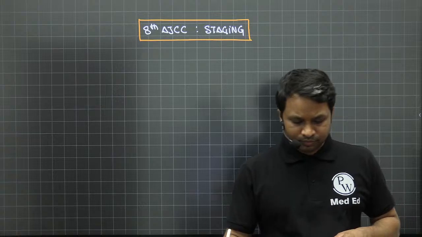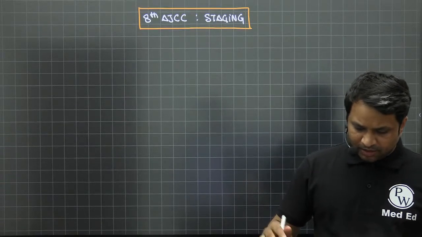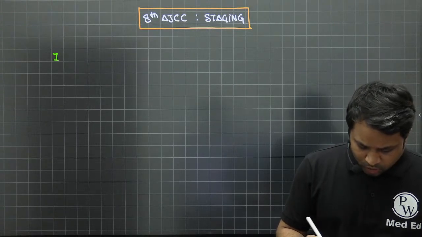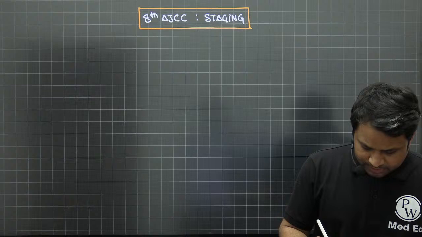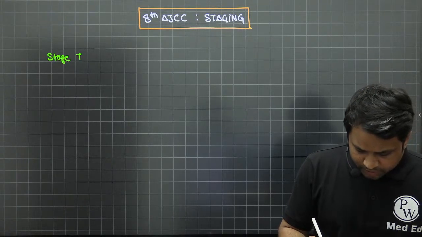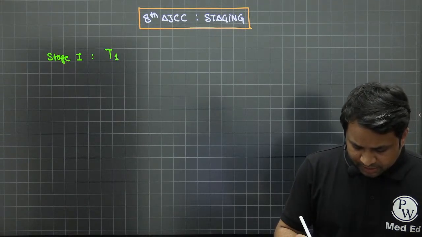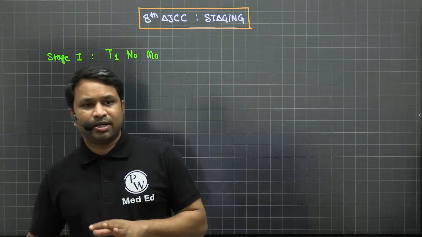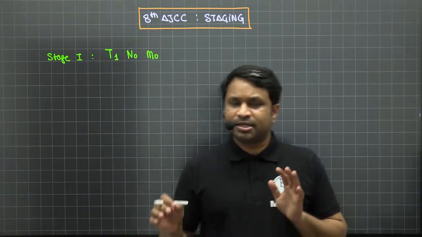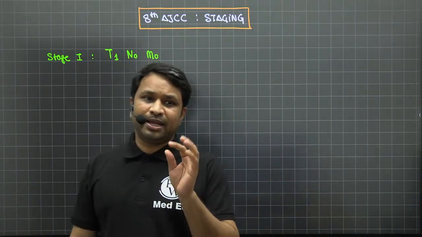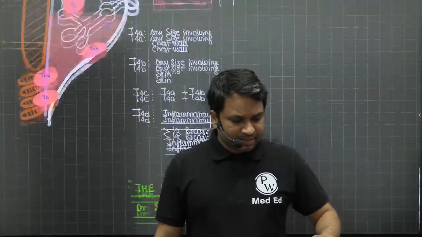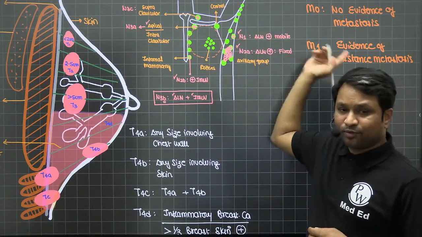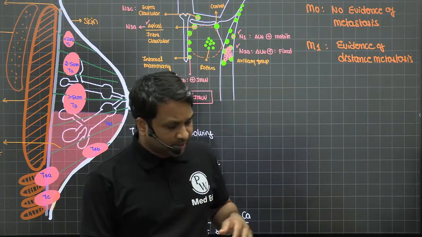Right? So now, when you talk about the staging, you have the various stages in the breast cancer. The first one is what we call stage 1. Now, to categorize this as a stage 1 disease, how do you know it's a stage 1 disease? Any patient who's going to have a T1 disease with N0 and M0, right? Yesterday we have learned about it. What is T1, what is N0, what is M0? T1 is size less than 2 centimeters. N0 is there is no evidence of any lymph nodes involved, and M0 is no evidence of metastasis, right? Yesterday we discussed it, right? You have T1 where the lesion is less than 2 centimeters in size. N0 is like there is no evidence of any lymph nodes. M0 is no evidence of any metastatic nodes as well, right?